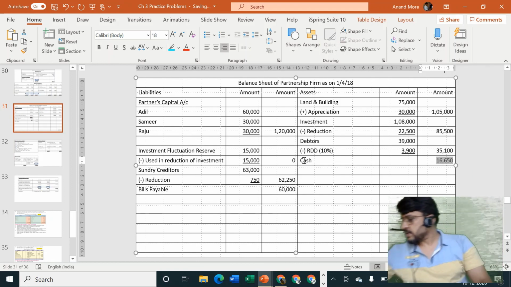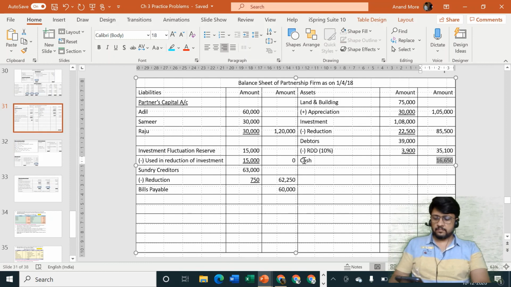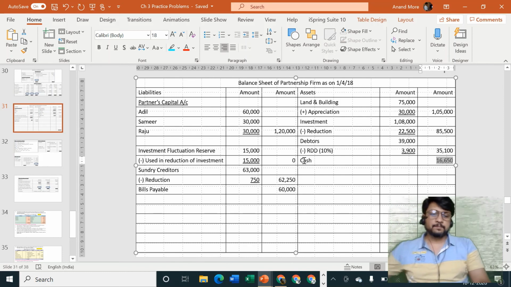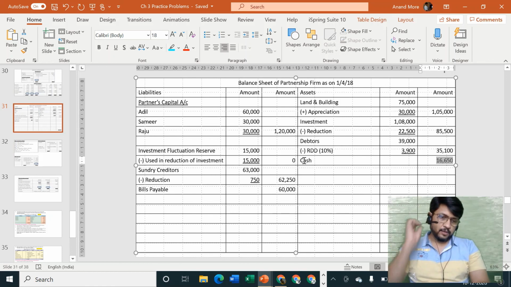Let us take the total of the same. 1,05,000 plus 85,500 plus 35,100 plus 16,650. Total is 2,42,250.